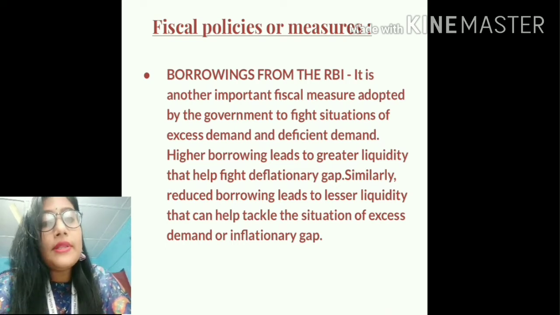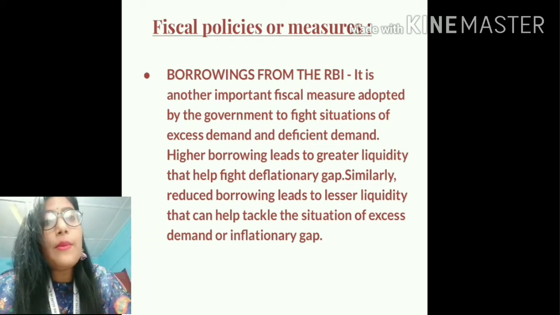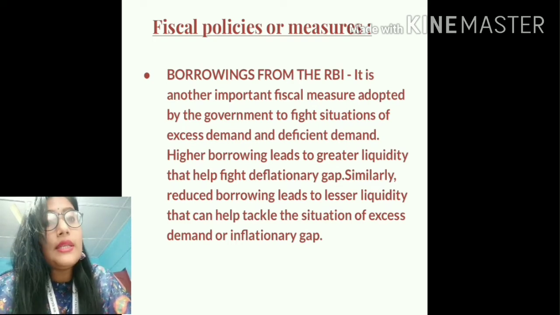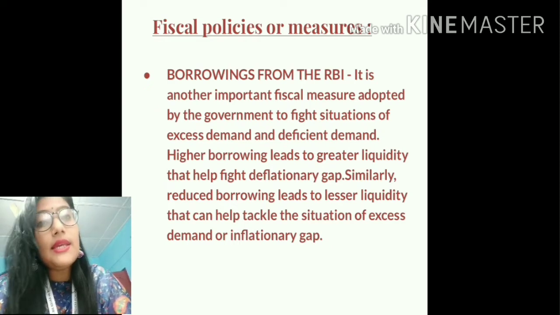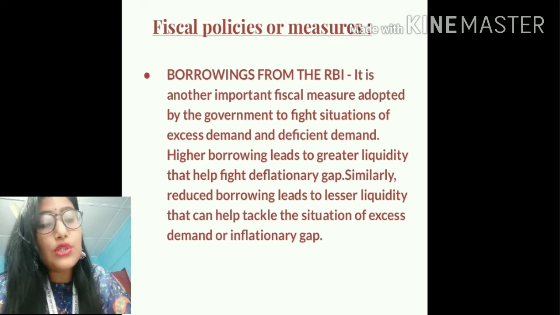So if the government borrows more money from the RBI, then what will happen? The government will have more money in its hands. More money means the government's expenditure will also increase. Increased government expenditure will release greater liquidity in the economy, and this will help to tackle the situation of deficient demand or deflationary gap.